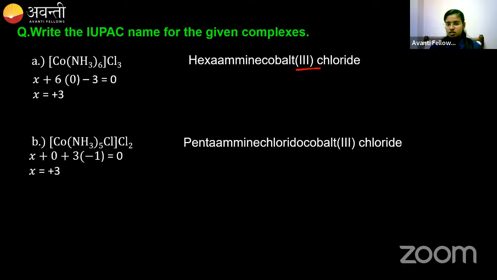Very good, students. So let's go for one last question. Okay, one last compound I'll give you. K3[Fe(CN)6]. What is the oxidation state of Fe here? What is the oxidation state of Fe? Very good, +3. Again, it is +3. What is the name? What is the name of the complex?